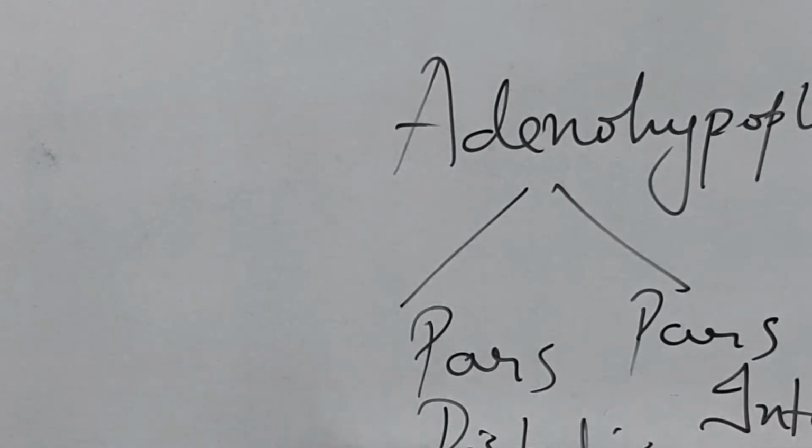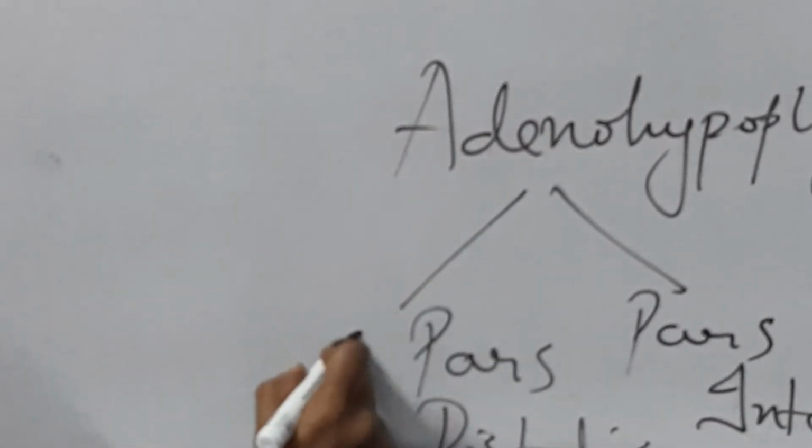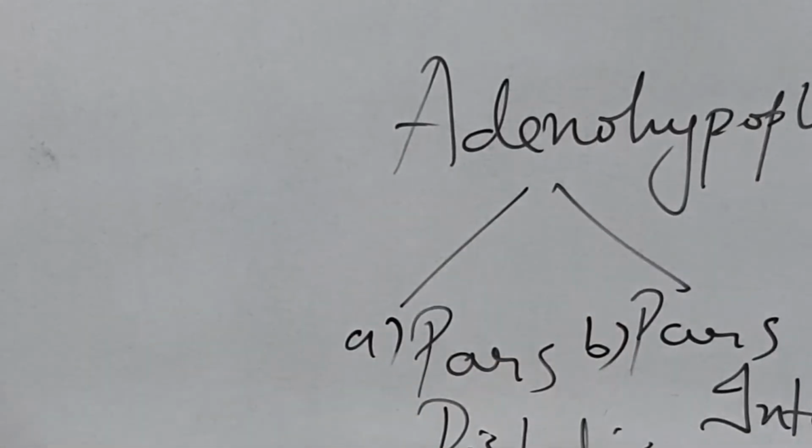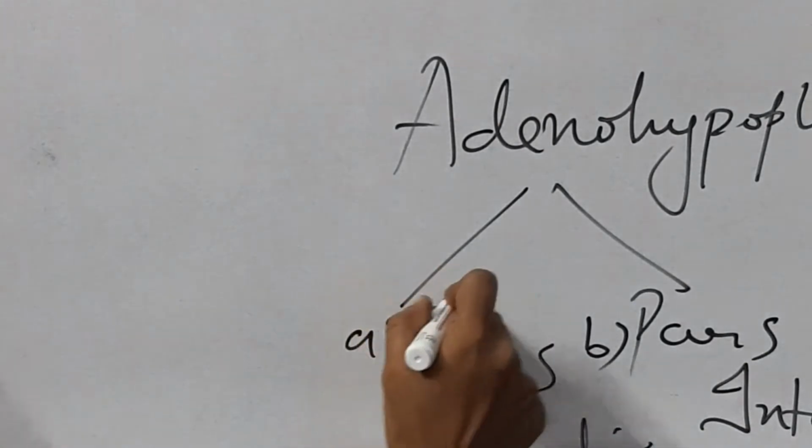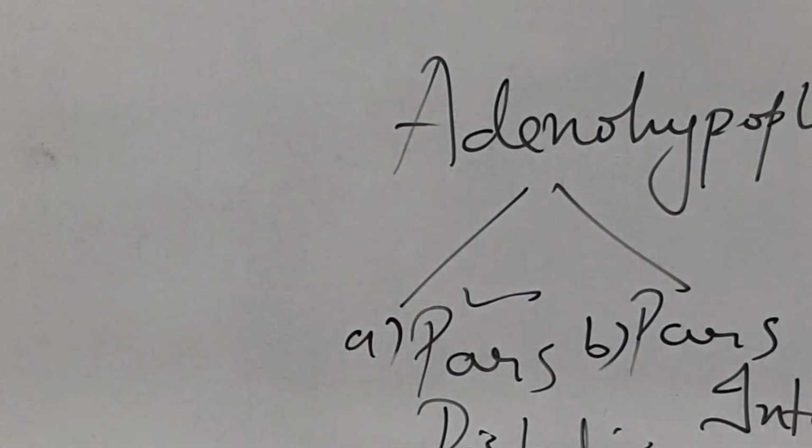We can also call pars intermedia the intermediate lobe. So adenohypophysis is divided into pars intermedia and pars distalis. Now what are the hormones released by these two parts? First let's discuss pars distalis, and then we will study pars intermedia.